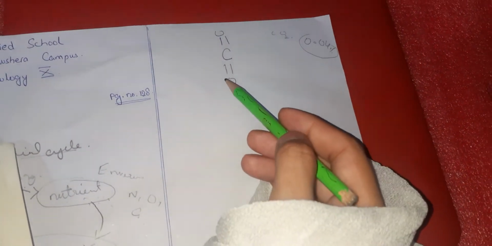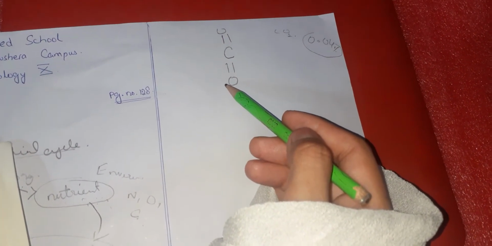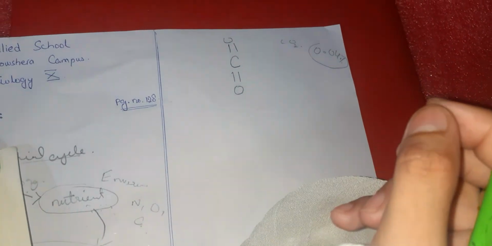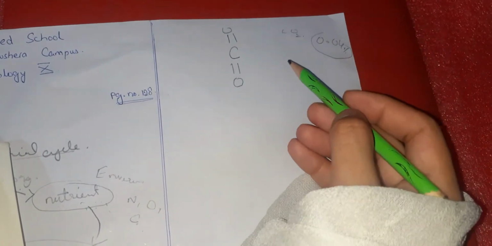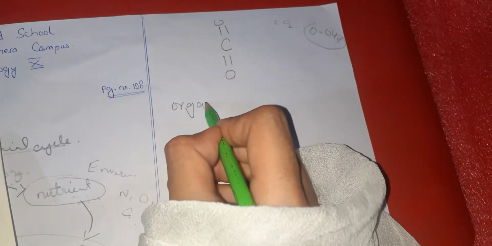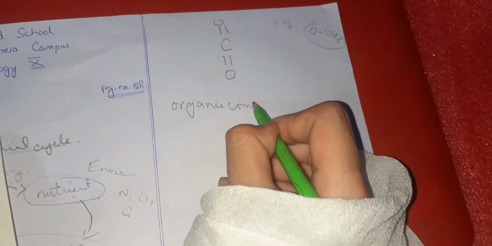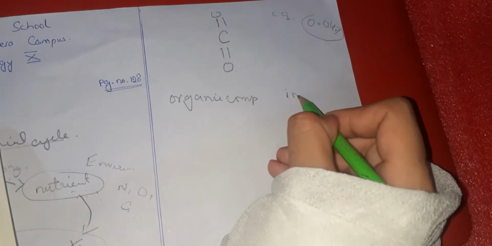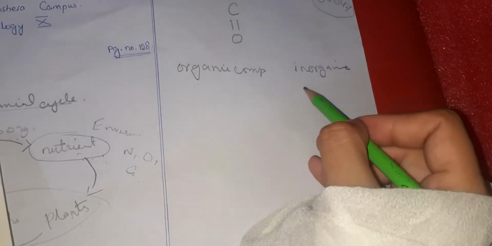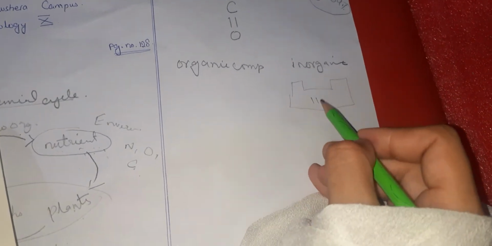Almost all of the compounds are made up of carbon. We have divided chemistry, all the elements, into two main parts: organic compounds and inorganic compounds, right? Inorganic compounds are all the elements of the periodic table. This means that in our universe there are 118 elements.